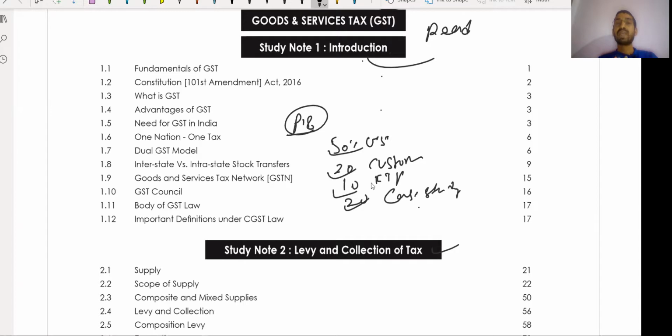Now come to the 50 mark portion for GST. Study Note 1, Introduction: you can only read it, not that much important. One or two MCQ questions will come from this study note. Now come to Study Note 2, Levy and Collection of Tax: only for reading purposes, one or two times you can read it. This is also not that much important.